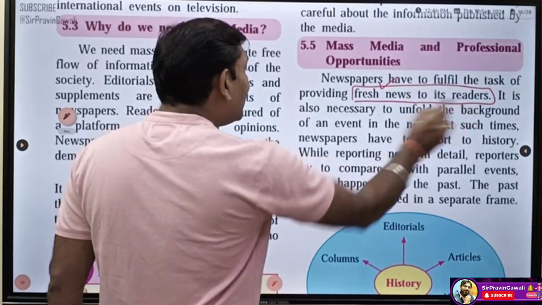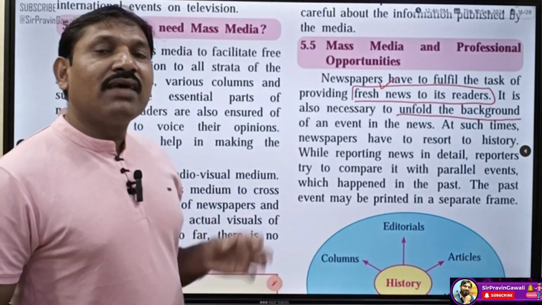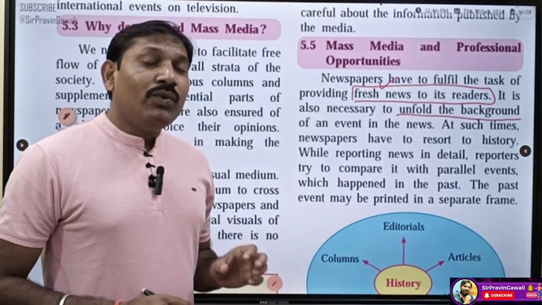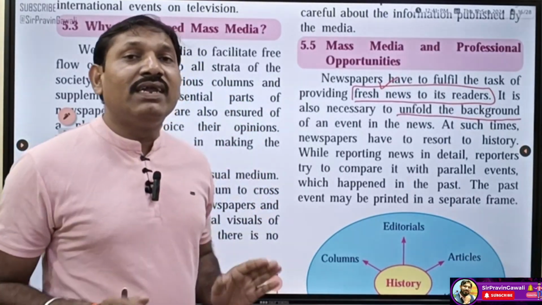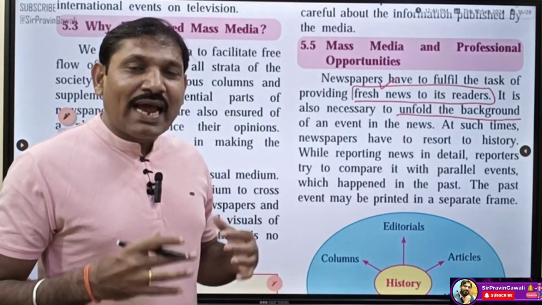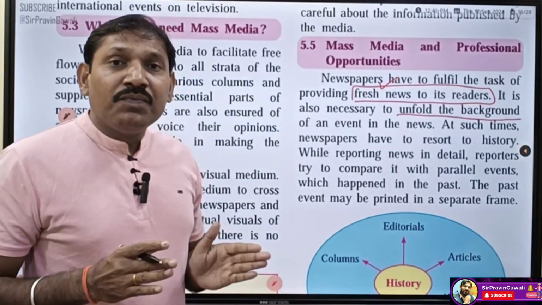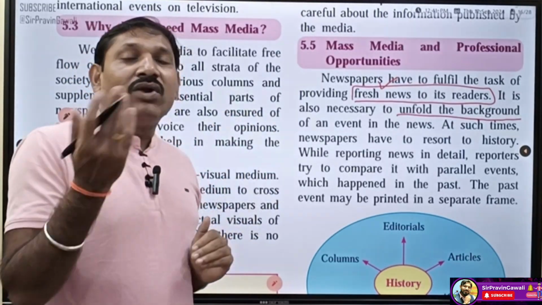Now it is also necessary to unfold the background. Whenever newspapers give any news, with that current news its history and background should also be disclosed, so that we can understand the new news. Without the background of that news, we would not be able to understand.